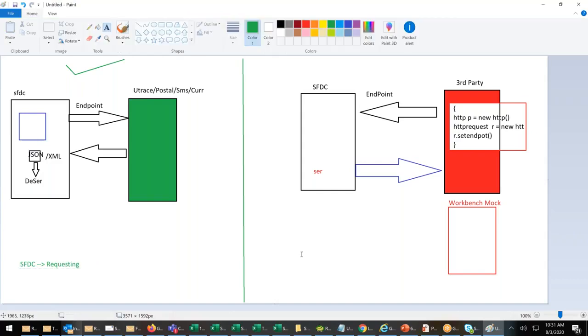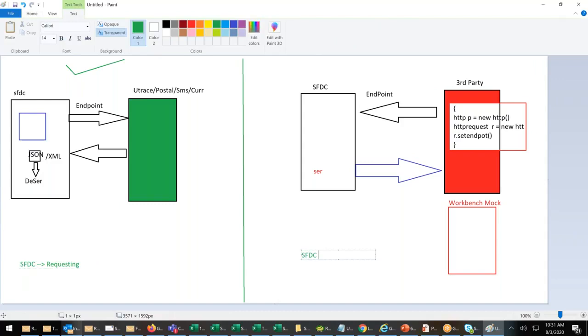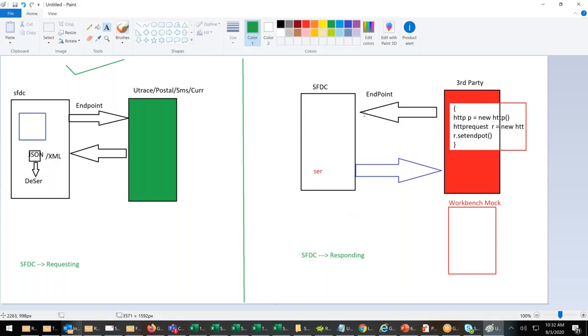Here it's opposite: SFDC is responding. The arrows are opposite, you can see that. Same third party. A third party can be UTrace, can be anything. Everybody got the scenario? Yes or no?